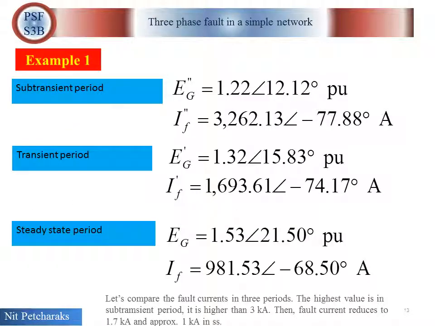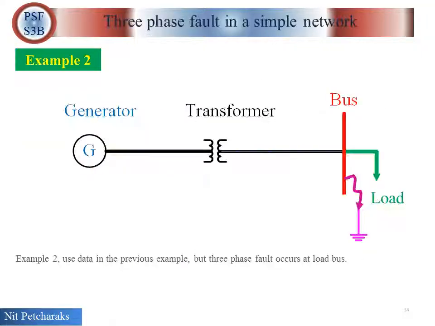Let's compare the fault currents in three periods. The highest value is in subtransient period. It is higher than 3 kA. Then fault current reduced to 1.7 kA and approximately 1 kA in steady state period.